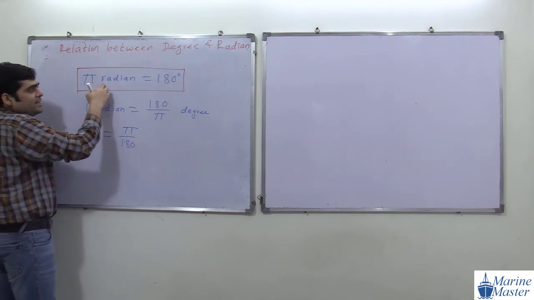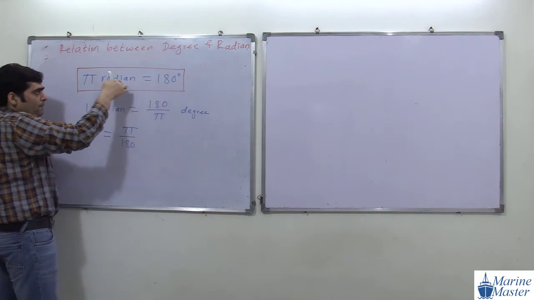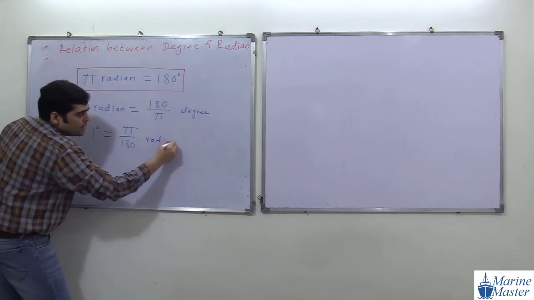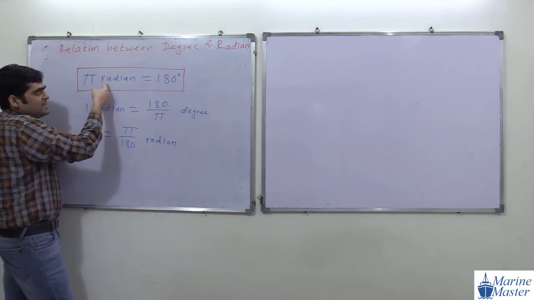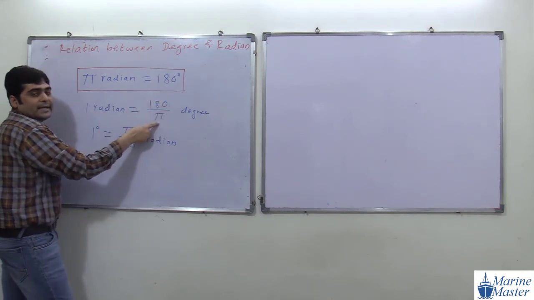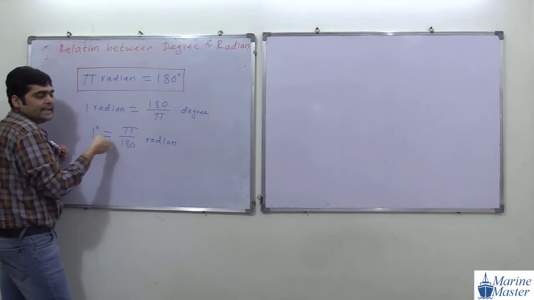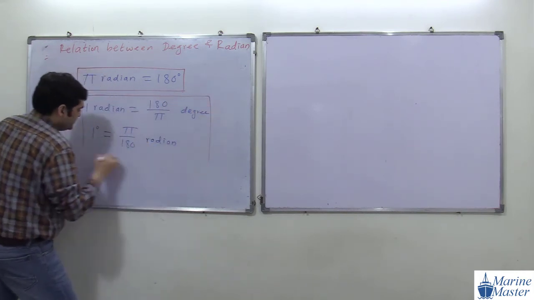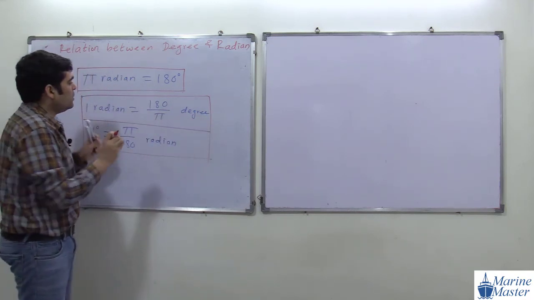So 1 radian means 180 by pi degree, and 1 degree means pi by 180 radian. Again, these things are very important to us. Everything depends on this relation.